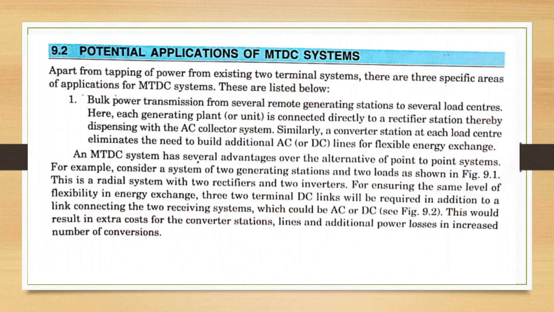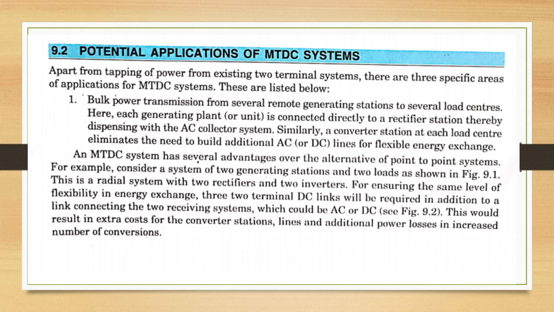Let us see the potential applications of MTDC systems. Apart from tapping of power from existing two-terminal systems, there are three specific areas of applications for MTDC systems. First one is bulk power transmission from several remote generating stations to several load centers. Here, each generating plant or unit is connected directly to a rectifier station, thereby dispensing with the AC collector system. Similarly, a converter station at each load center eliminates the need to build additional AC or DC lines for flexible energy exchange.